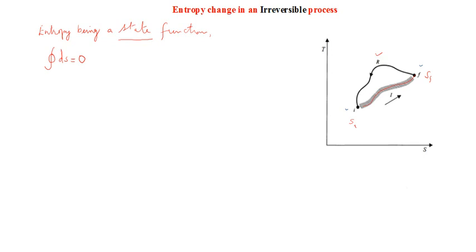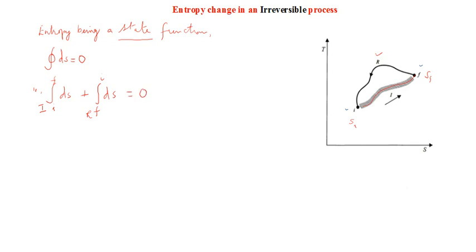Now let us break up this closed integral into two different path integrals. So I'm writing this integral as the integral from I to F over the irreversible path, dS, plus the integral from F to I over a reversible path, where I write r to denote the nature of the path, dS, and that's equal to 0, right?